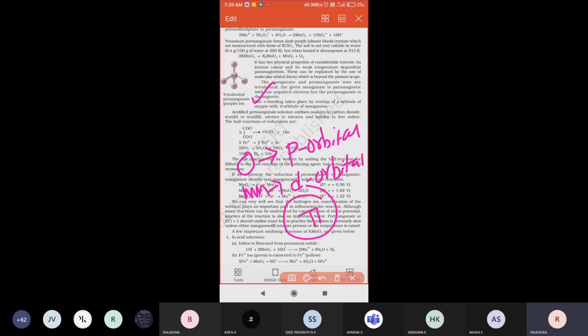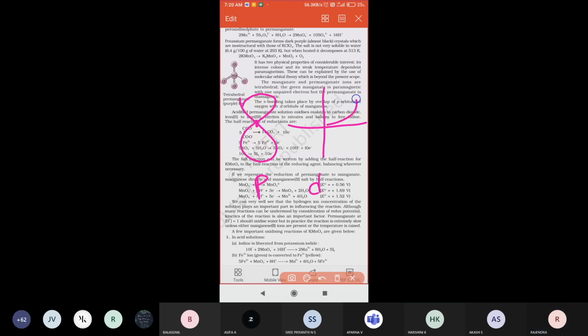The p orbital has a dumbbell shape, looking like this. This is one p orbital. The d orbital is also similar, a double dumbbell shape, like this.